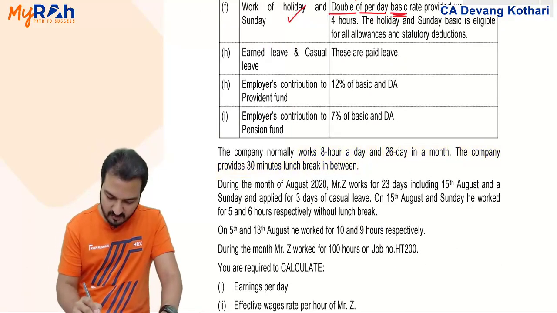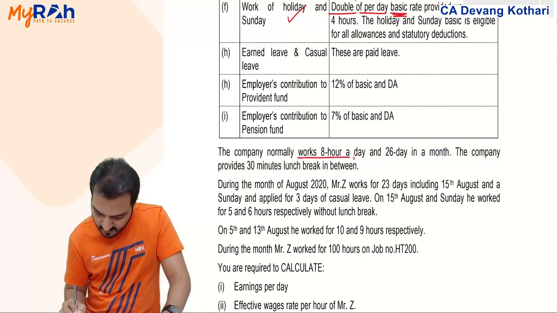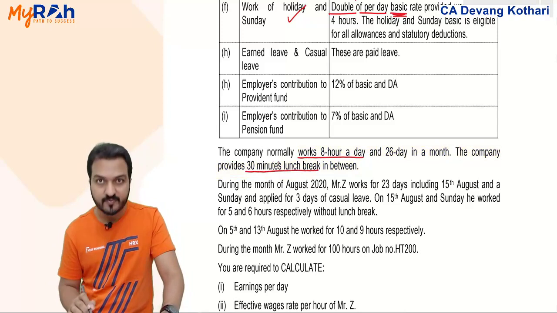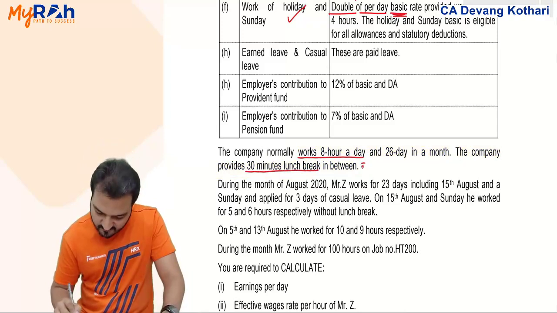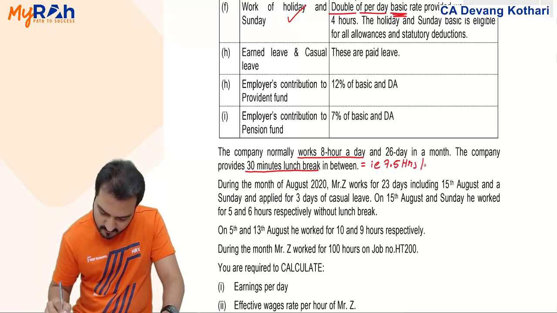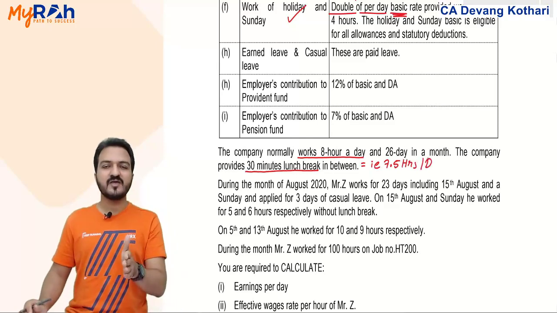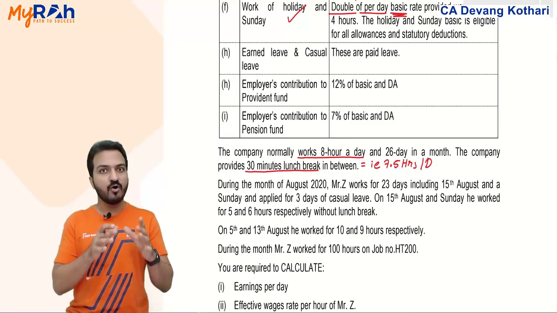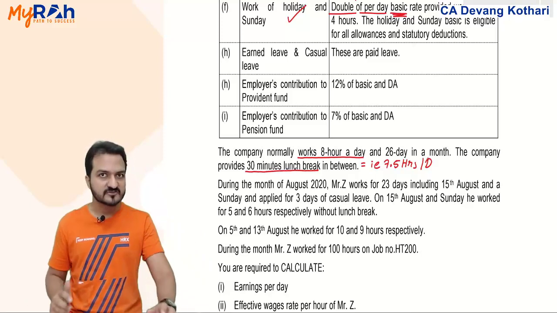Okay, so if the company works 8 hours a day, but every day there is a 30 minute lunch break, so can I say effective working will be 7.5 hours per day? Yes, the working time of the worker is only 7.5 hours per day.